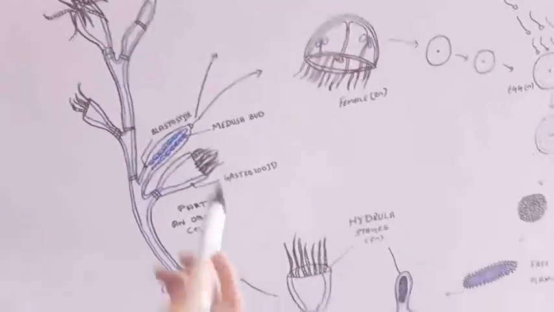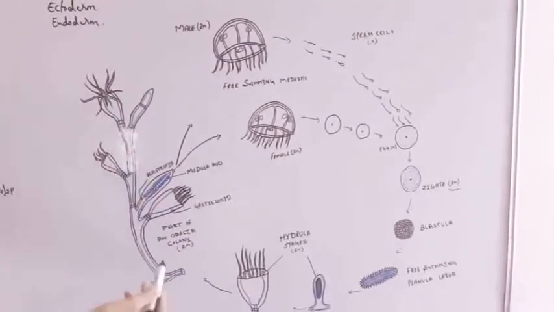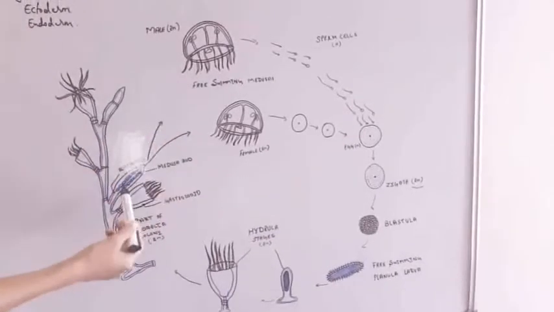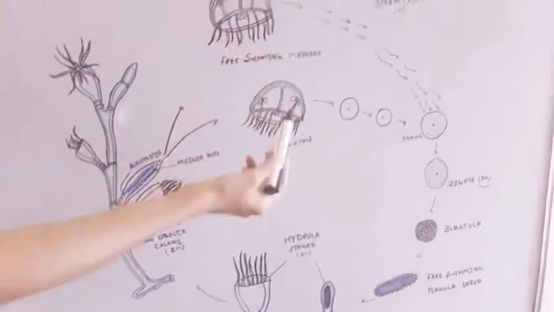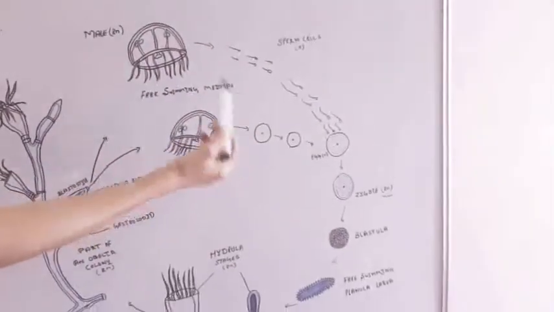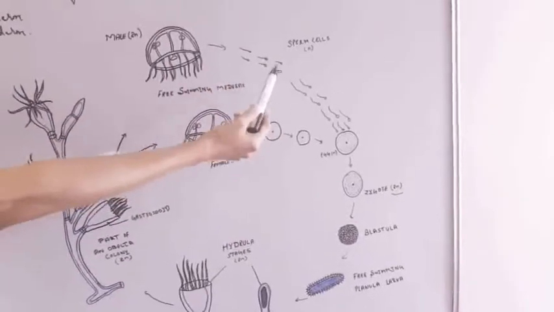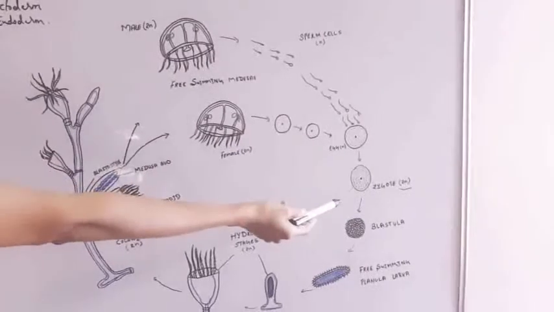So, the life cycle of Obelia. The male and female medusae are released from the blastostyle through the gonopore, and release gametes. The male gamete and female gamete fuse to form a zygote.